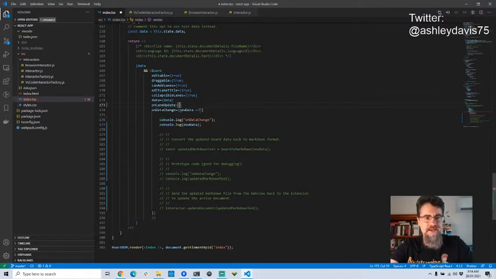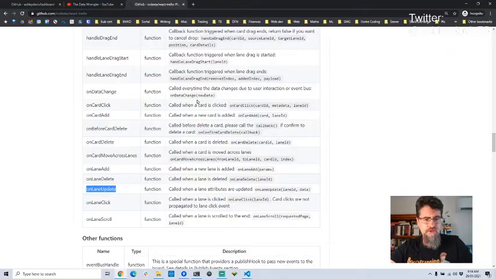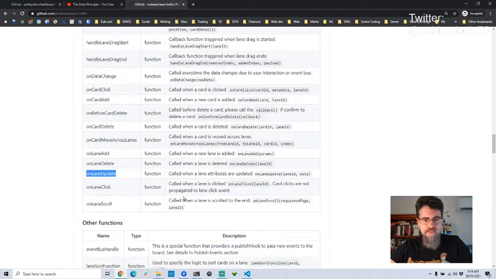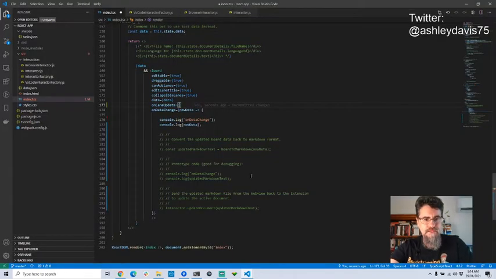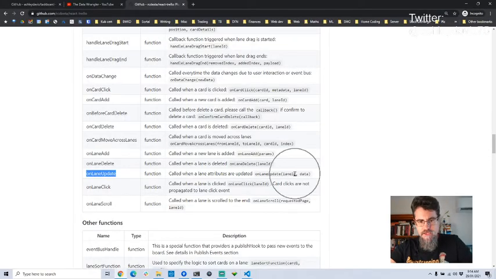So this is the way you handle an event on a React component. You plug it in through the props. Now the parameters to this are lane ID, and so I'm just looking at this here just to see what the parameters are.